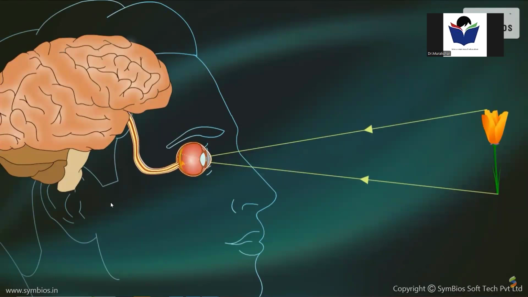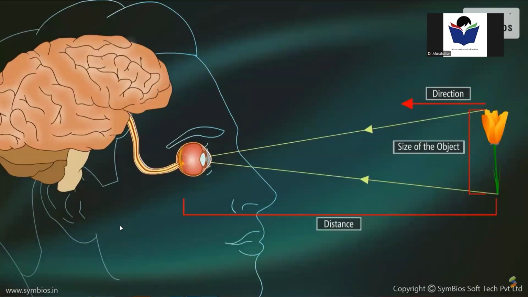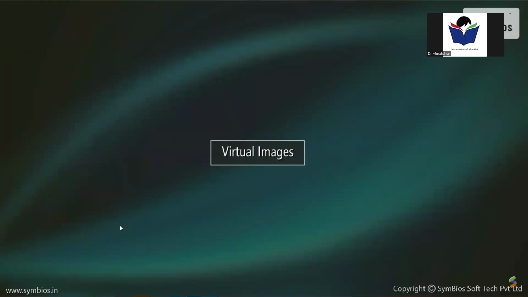It is able to calculate the direction, distance, and size of the object. Therefore, when you see the image of an object, it is correct in size, in the correct direction, at the correct distance, and upright.